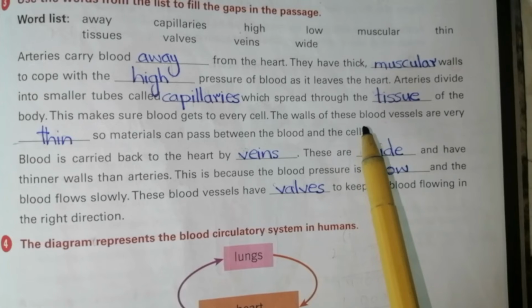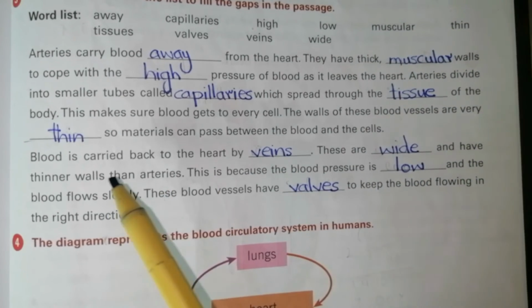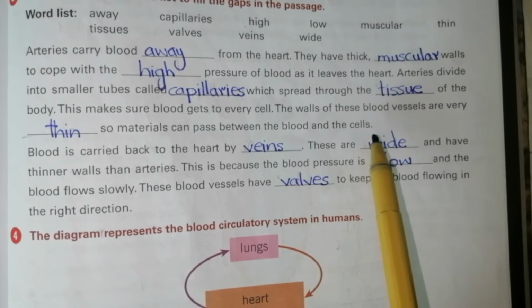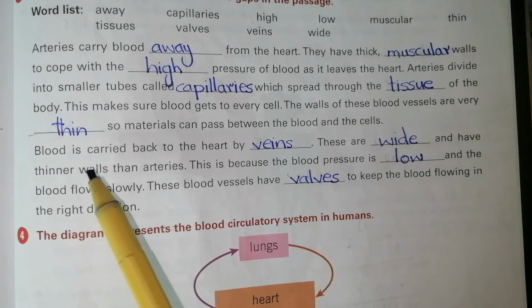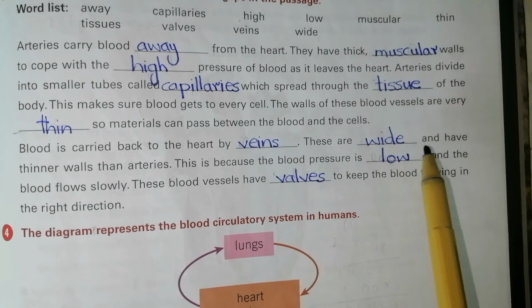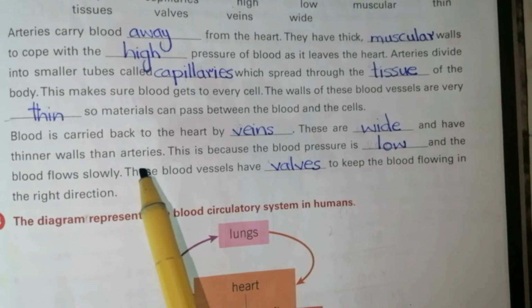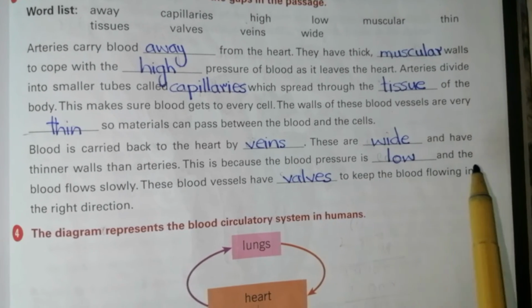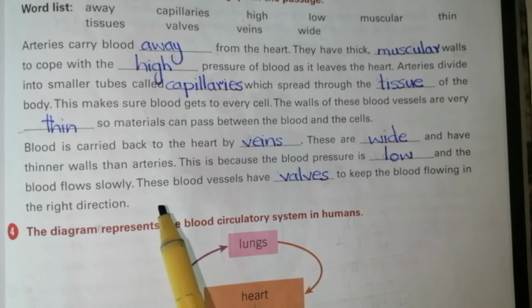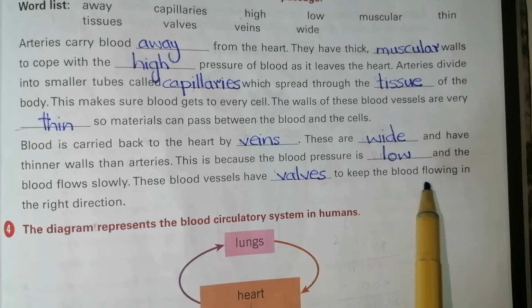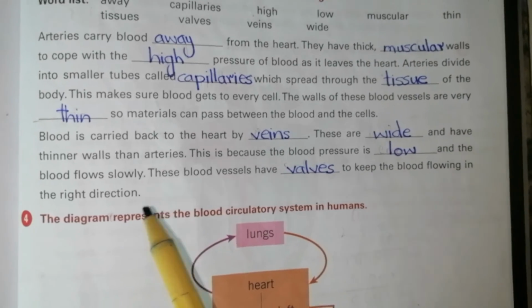The walls of these blood vessels are very thin, so materials can pass between the blood and the cells. Blood is carried back to the heart by veins. These are white and have thinner walls than the arteries. This is because the blood pressure is low and the blood flows slowly. These blood vessels have valves to keep the blood flowing in the right direction.